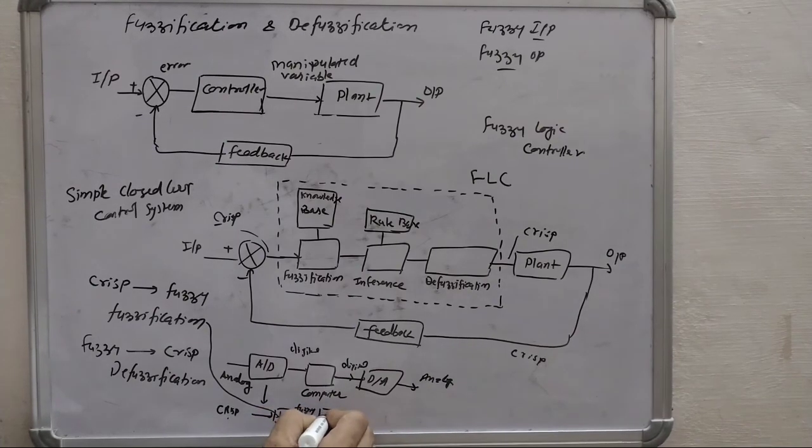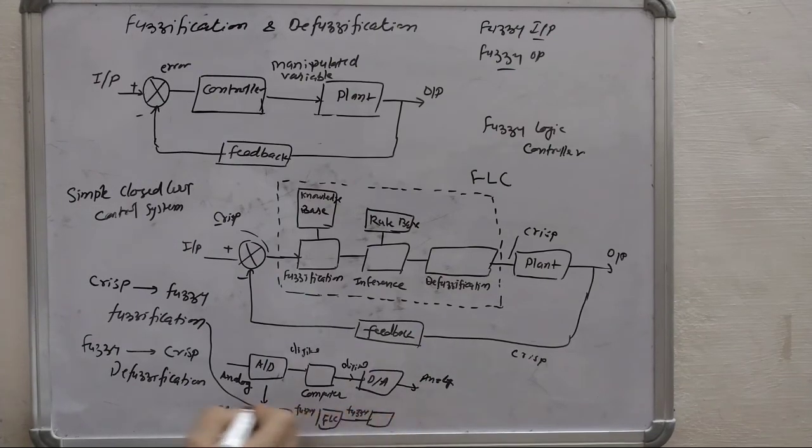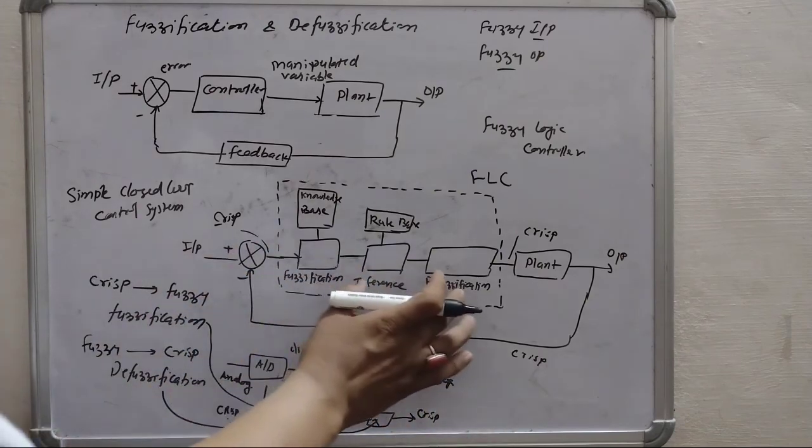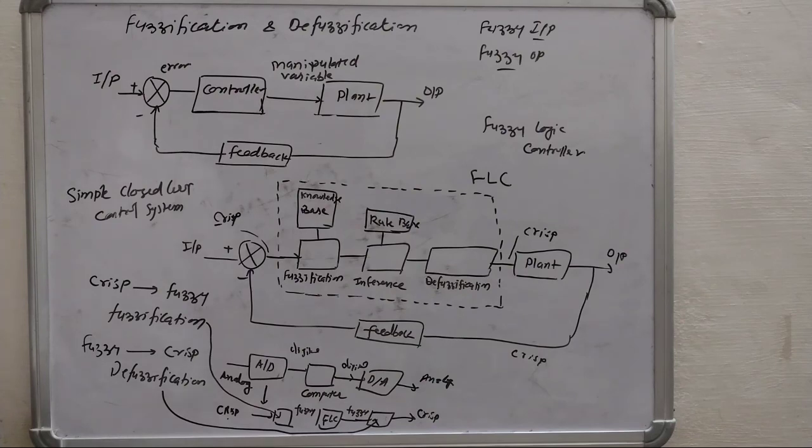Then it is our FLC. Here we get fuzzy output. Then defuzzification. This is our defuzzification process, and here again we get a crisp quantity. So that is why these are the two important functions, fuzzification and defuzzification.